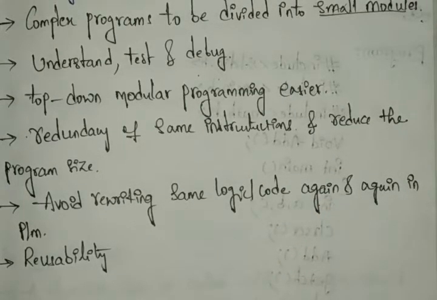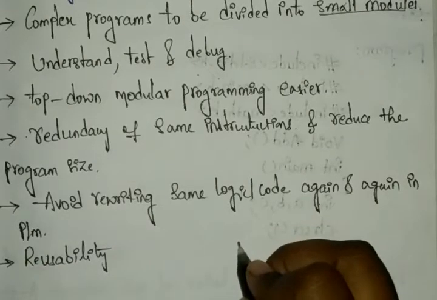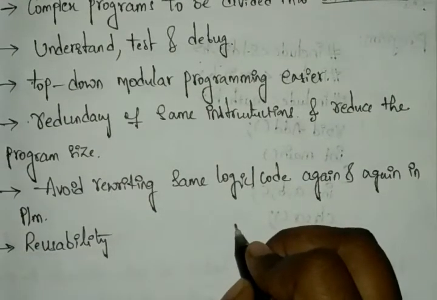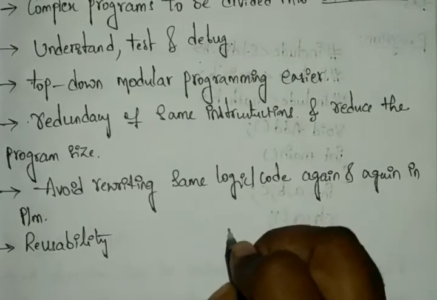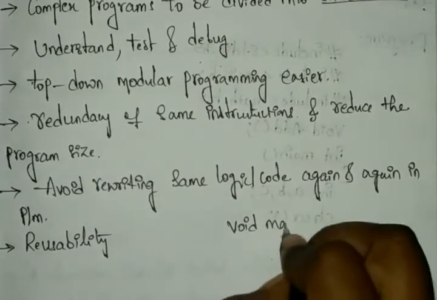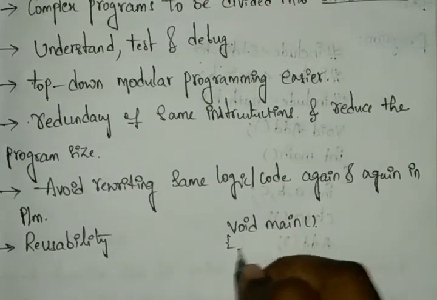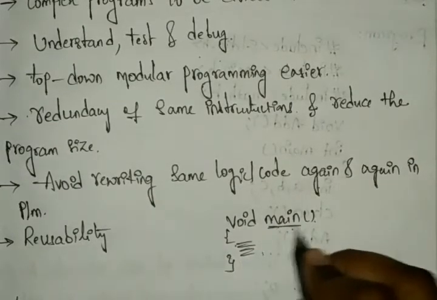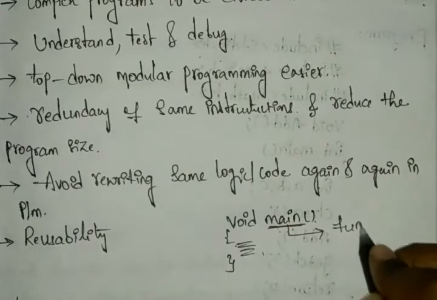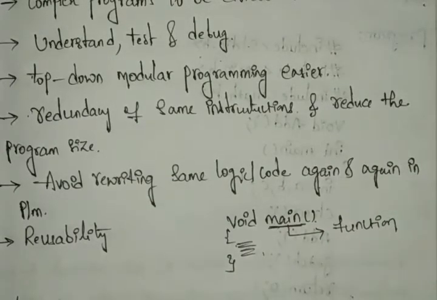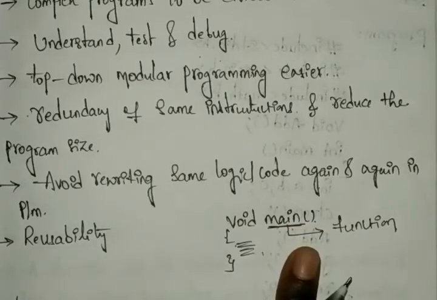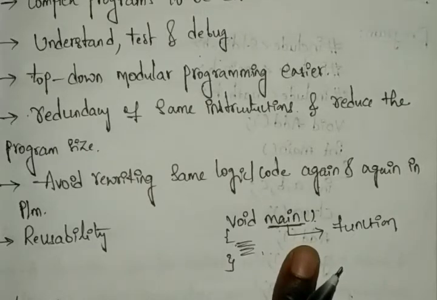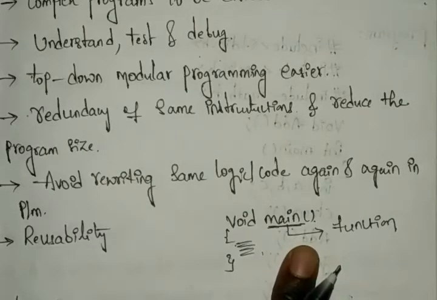Just remember, we always write our programs with the main function only, right? For example, if you write void main, after that you write the main function. In the main function we are calling, main is our function. Normally we treat main as the function in our program. So not only the main function, in our program we can create our own functions in another way. How can we do this? By using some elements of functions.